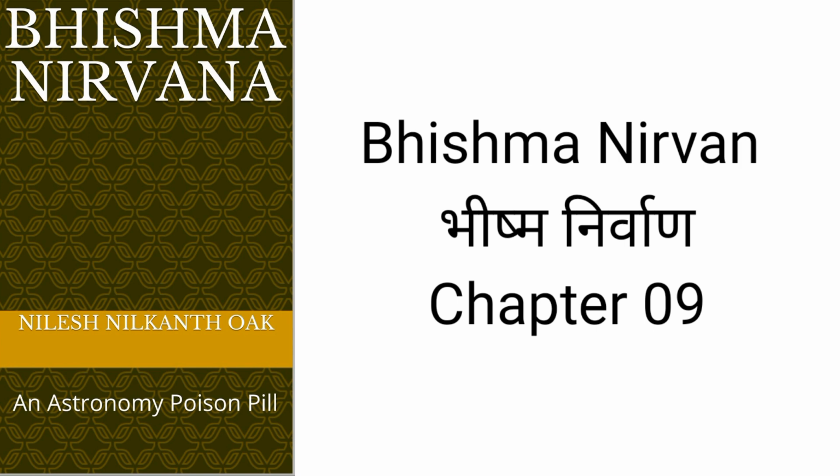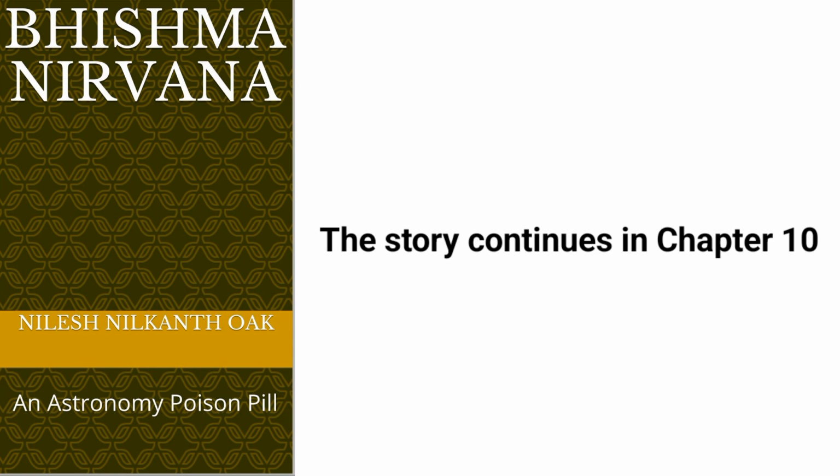It goes without saying that my theory of visual observations of the sky and the claim of 5561 BCE as the year of Mahabharata war scores high on all 6 criteria of comparison between any two theories and of truth likeness score 210 minus 5. Thus, while there are 130 plus competitors for the year of Mahabharata war, when it comes to 5561 BCE, there is no competition. The story continues in chapter 10.